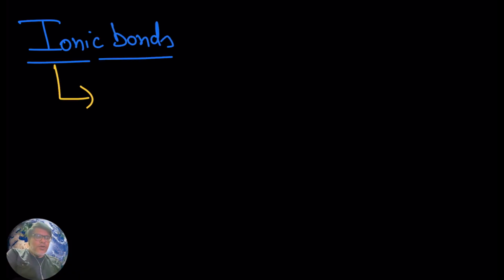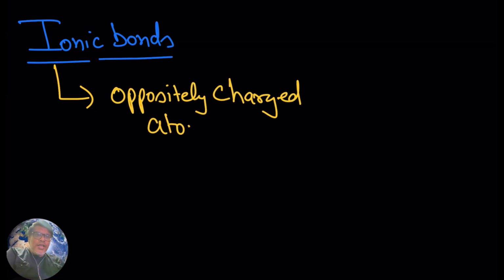Now let us discuss ionic bond. Hopefully every point is clear. In case of ionic bond, oppositely charged atoms, known as ions, attract each other.